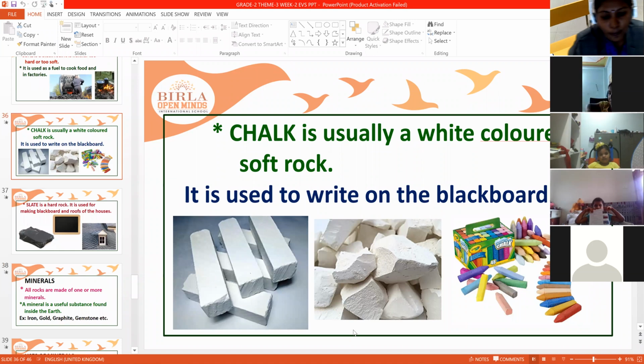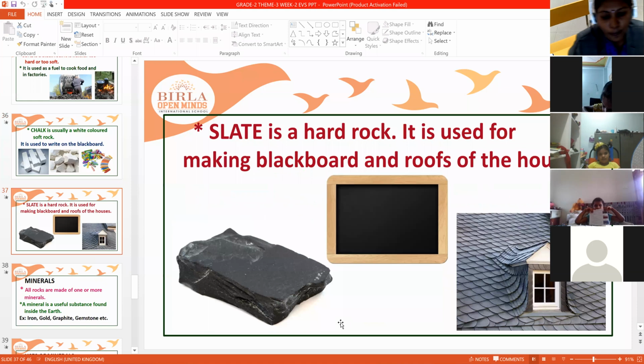Slate is a hard rock. It is used for making blackboards and roofs of houses. Mainly they use it to make the roofs of houses.